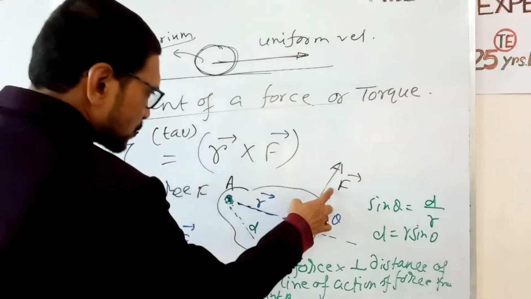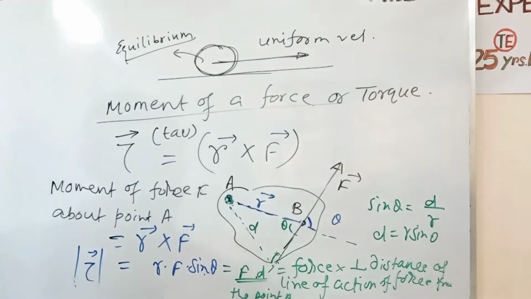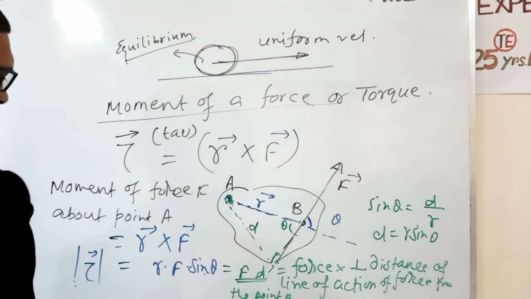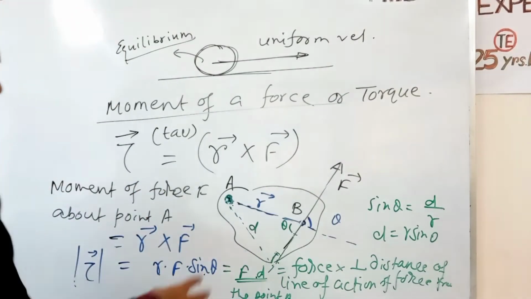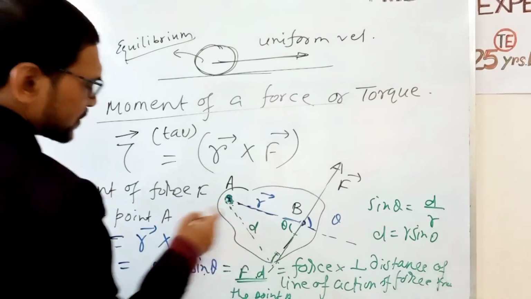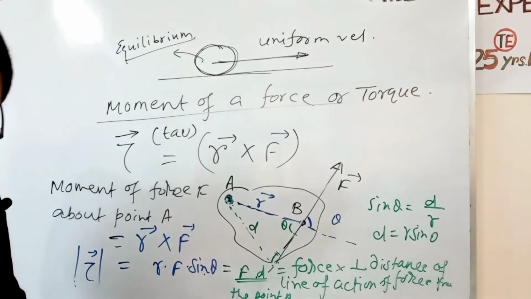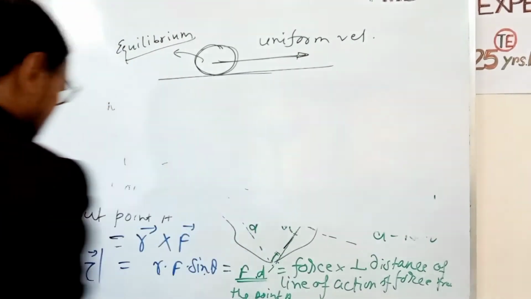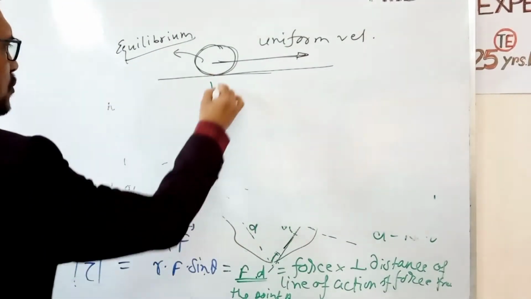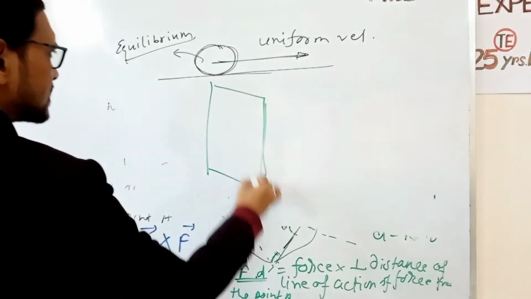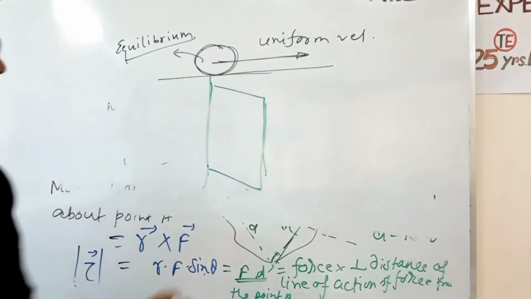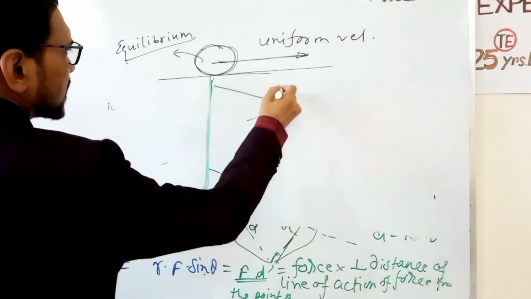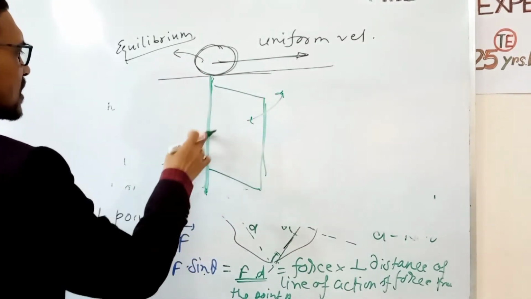So force, product of force into perpendicular distance, F into d, equal to moment of the force. The moment of force depends on two quantities, the magnitude of force and also perpendicular distance. Suppose this is a door. The door is hinged at this position. The door can rotate about the axis. This is called axis of rotation.